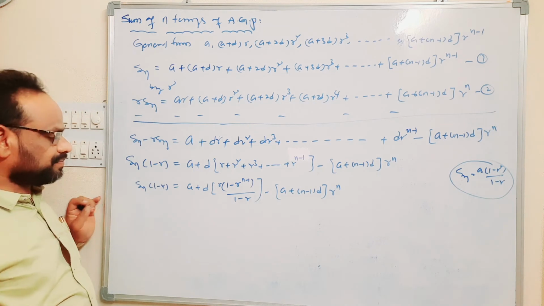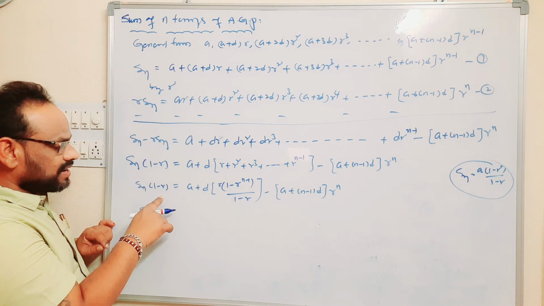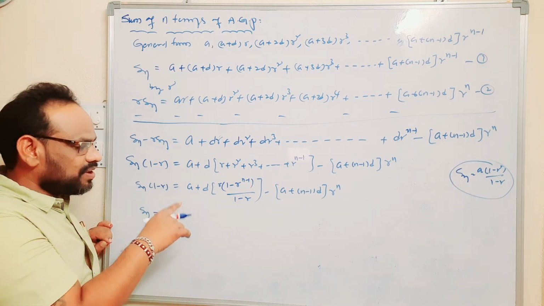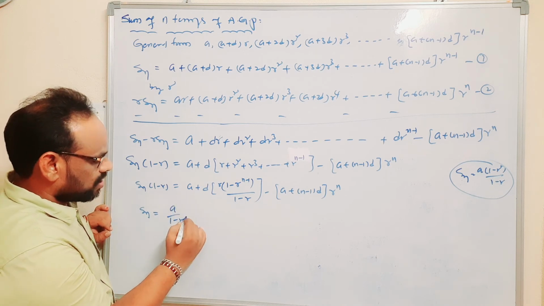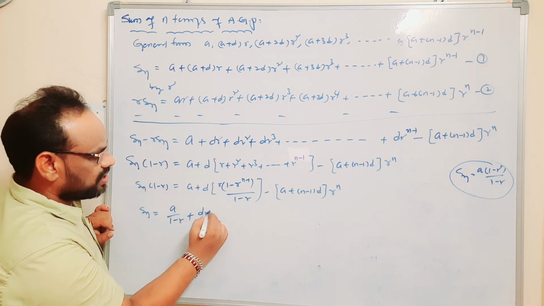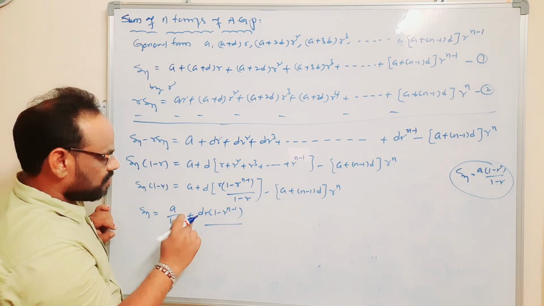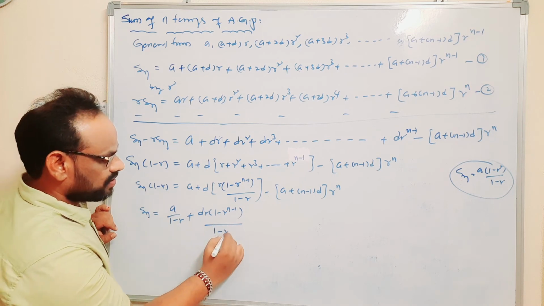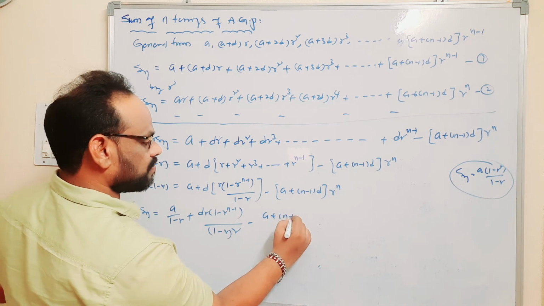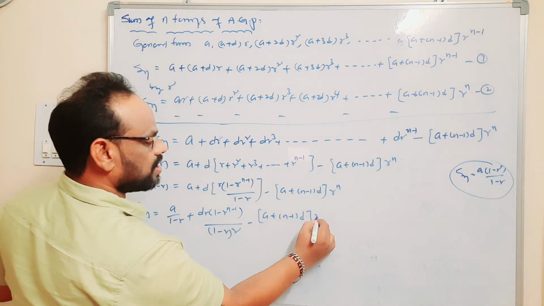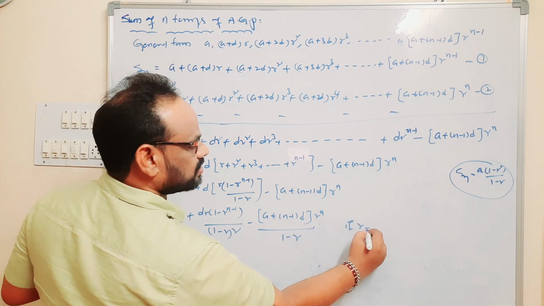So Sn is equal to, if you send 1 minus r from LHS to RHS, it becomes a division. So a by (1 minus r) plus dr into (1 minus r power n minus 1) by (1 minus r) into again (1 minus r), you will get (1 minus r) whole square, minus (a plus (n minus 1) into d) into r power n by (1 minus r), if r is not equal to 1.